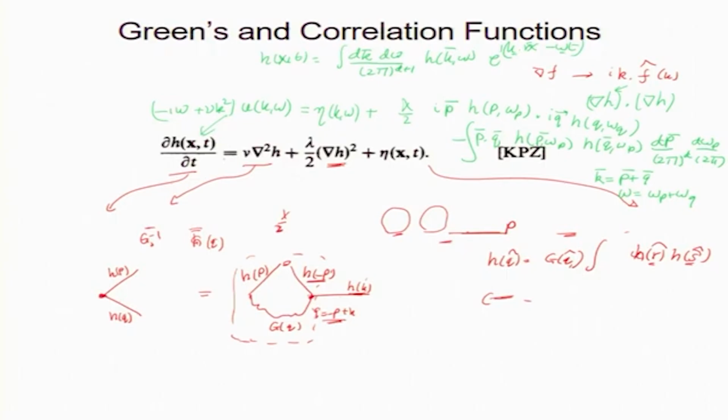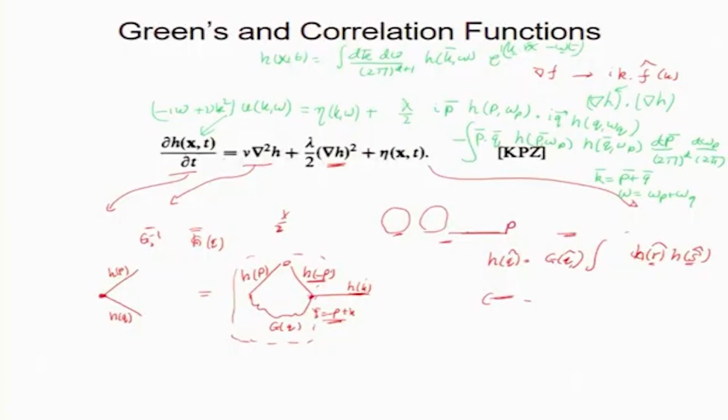The idea is to do it perturbatively, the way we did it for Navier-Stokes, a very similar scheme. So this term I am going to write as these 2 lines, h p here and h q. P is a 4-vector, meaning p vector and omega p, and q also a 4-vector, h q, and the coefficient in front is minus p dot q. So this is my Feynman diagram.